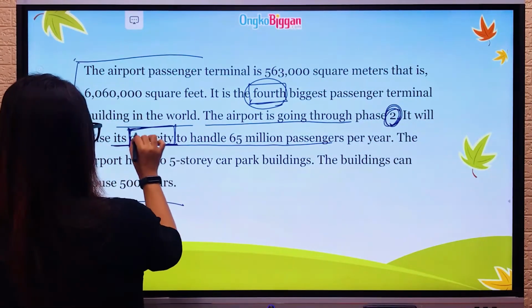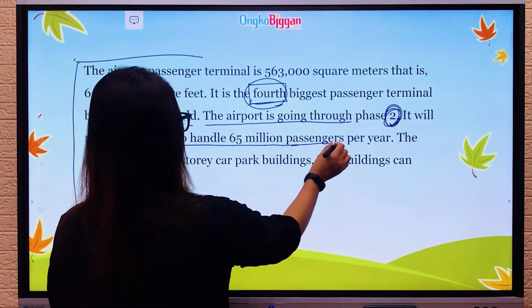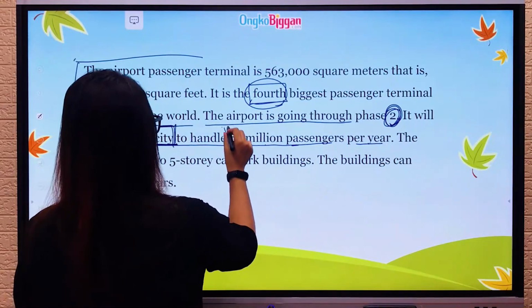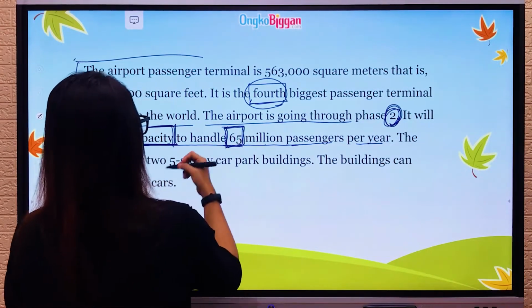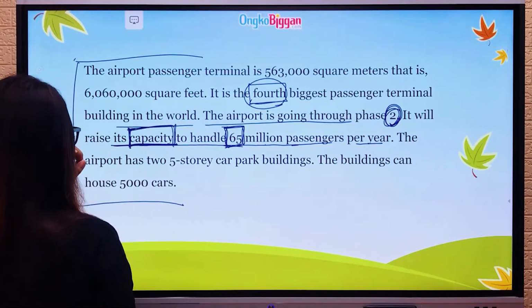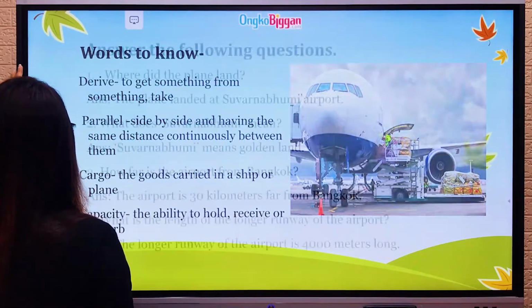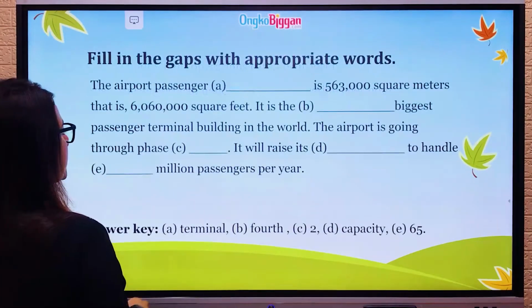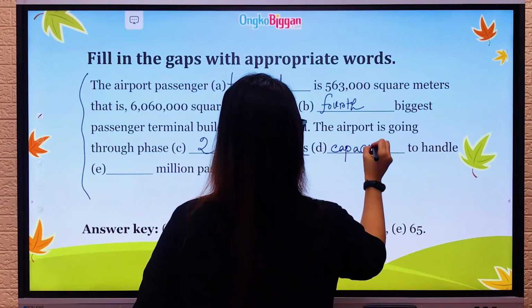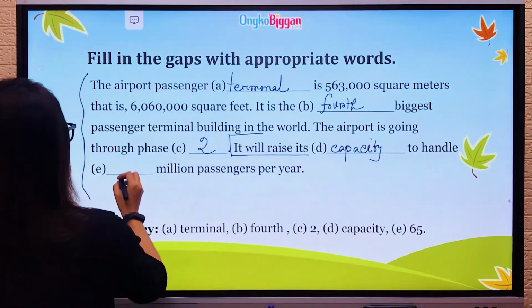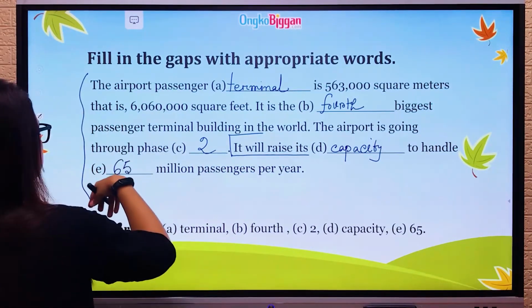So it will raise its capacity to handle 65 million passengers per year. So here are these two words that are missing in that sentence. One is capacity and another one is 65. So D will be capacity. It will raise its capacity to handle 65 million passengers per year.